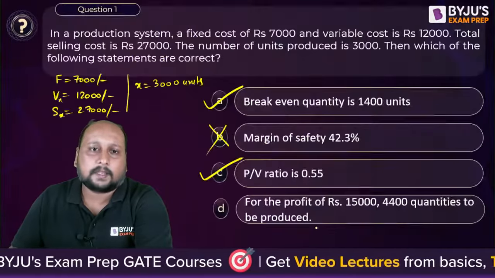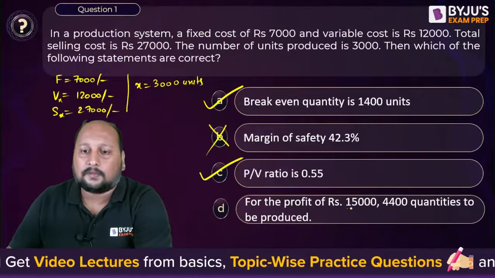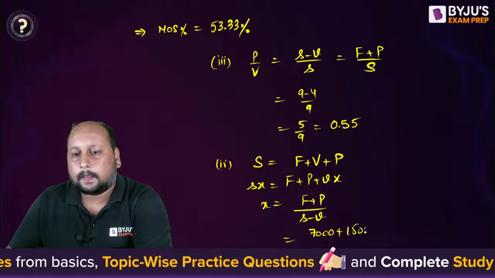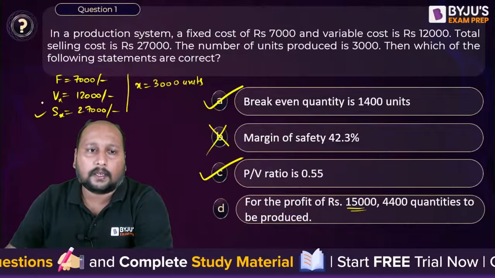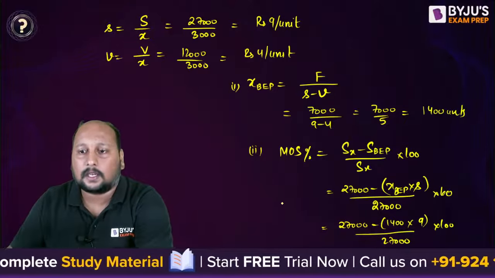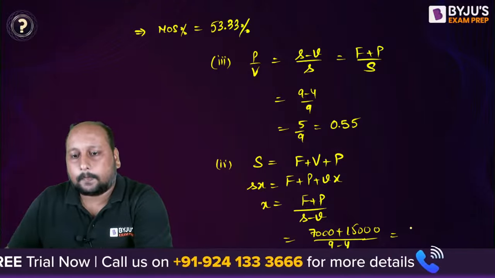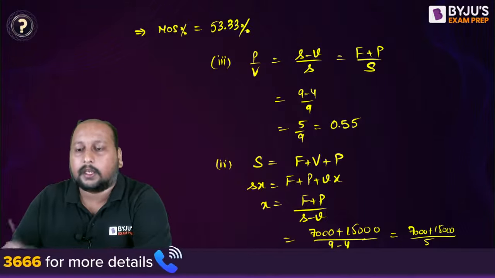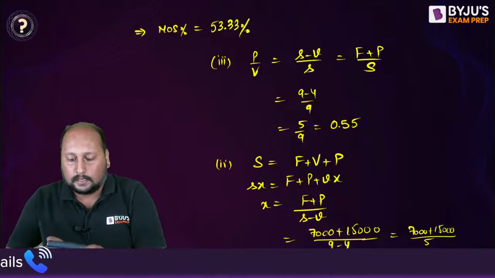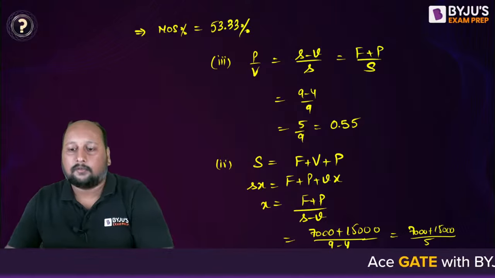Now your fixed cost is given. Fixed cost is given as 7,000 plus your profit is given as 15,000 divided by your small s minus small v, that is 9 minus 4. So this is your 7,000 plus 15,000 divided by 5. Can you tell me the final correct answer? 7,000 plus 15,000 divided by 5, that is 4,400. We are getting this to be 4,400.